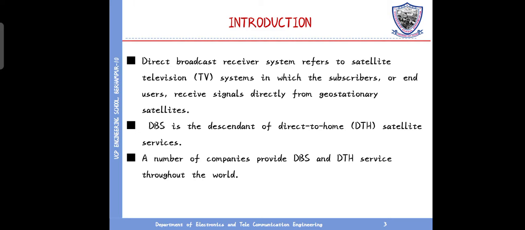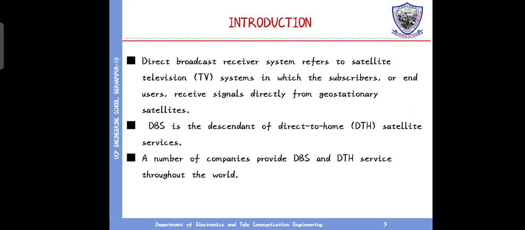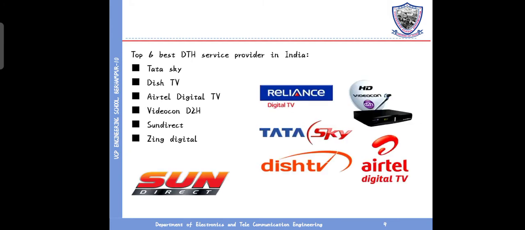This is my introduction. Direct broadcast receiver system refers to the satellite television system in which the subscriber or end user receives the signal directly from the satellite. DBS is the direct-to-home DTH satellite service. A number of companies provide DBS and DTH service throughout the world.